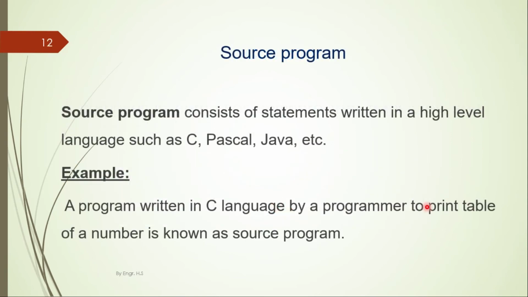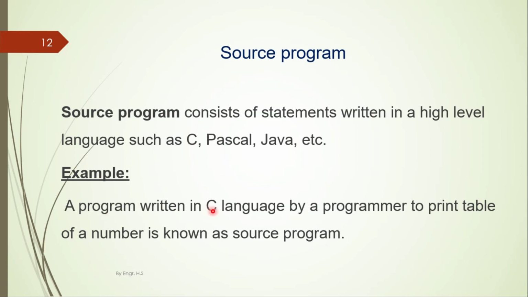Now what is a source program? Source program is basically the program which is written in a high level language such as C, Pascal, Java, etc. by a programmer.